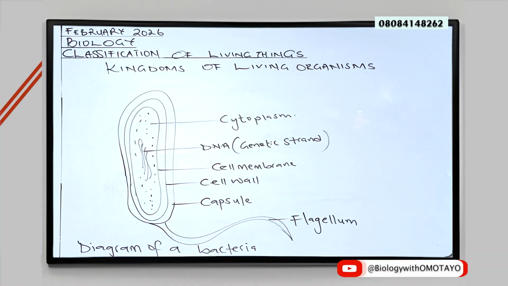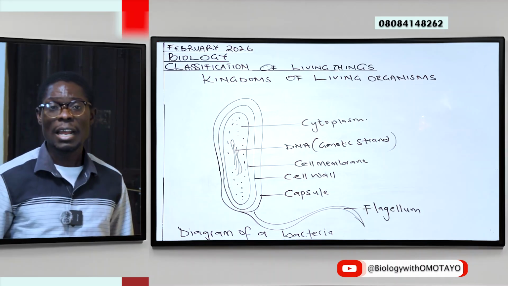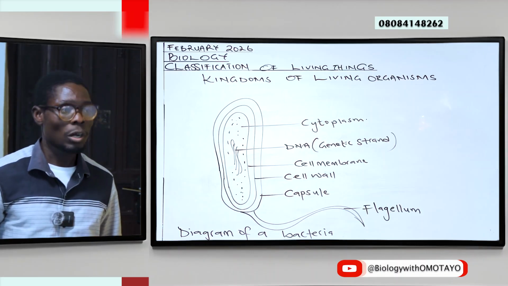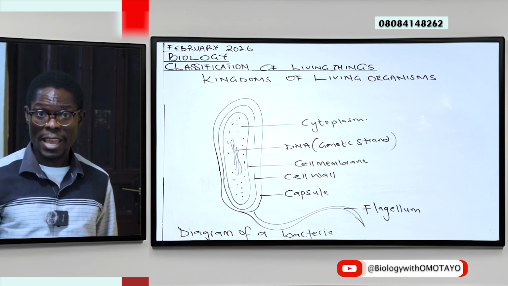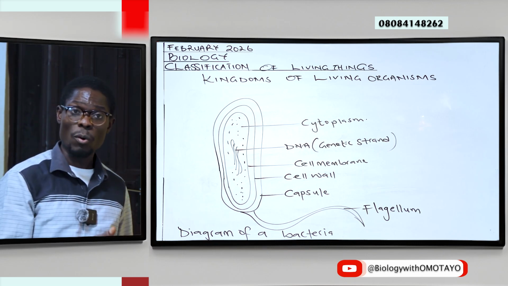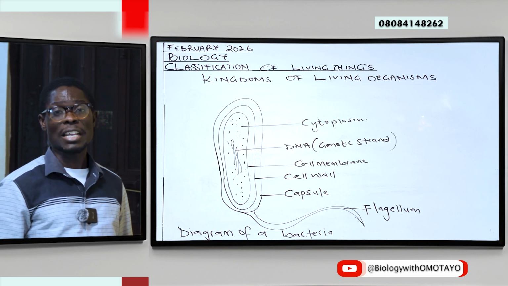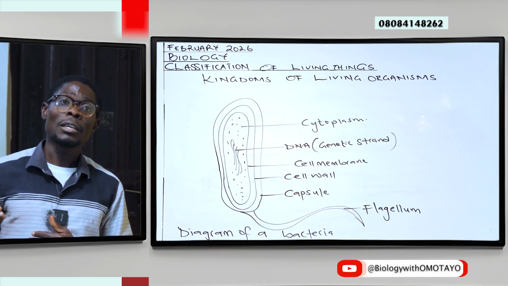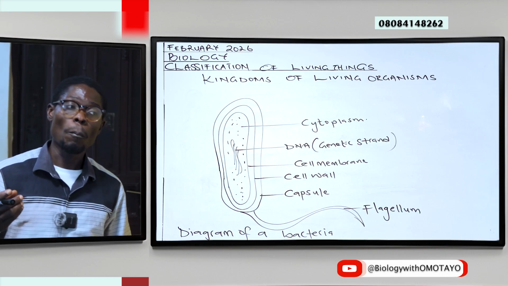We have the flagellum, which means this is a motile bacteria, has the capability to move. Sometimes the flagellum may not be there, but for this very one that I've drawn, it has a flagellum, which is an organelle for mobility.